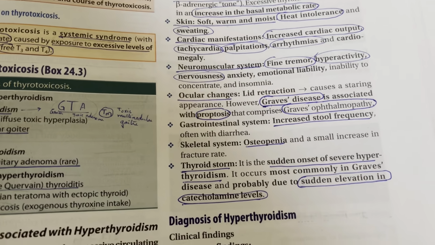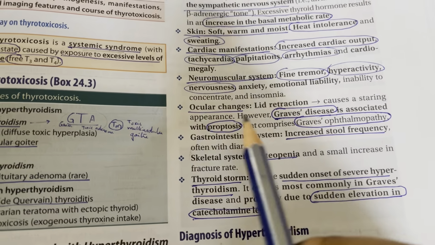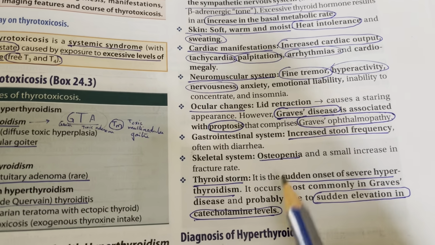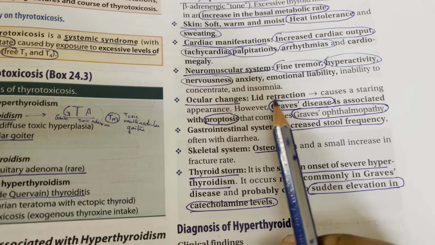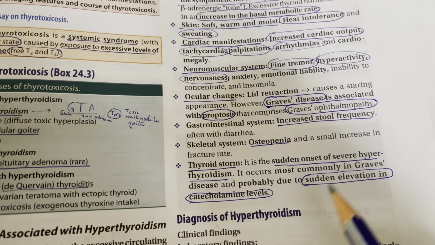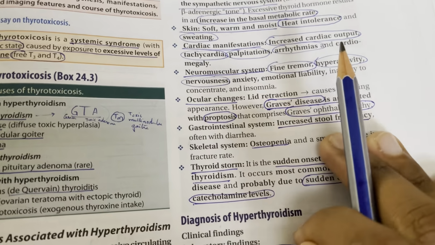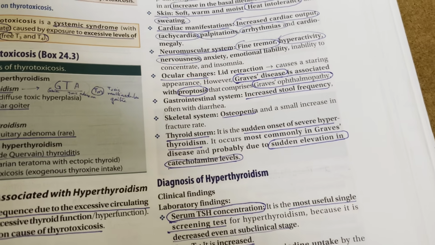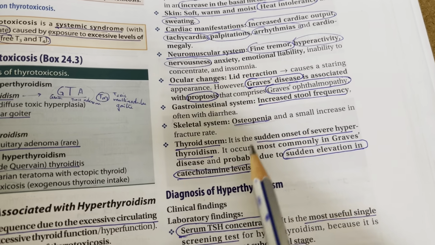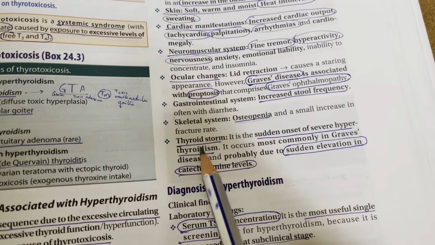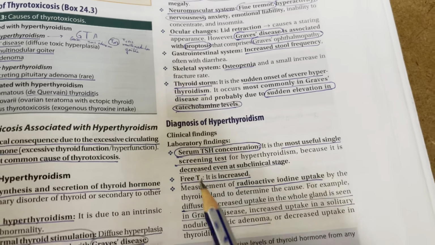Again, you can see Graves' ophthalmopathy, which is because Graves' disease is associated with proptosis, there is lid retraction, and also lid lag. In the gastrointestinal system, there is increased stool frequency, often with diarrhea, hyperactivity of the GIT. And again, skeletal system, there is osteopenia, and a small increase in fracture rate. Thyroid storm is a sudden onset of severe hyperthyroidism, most commonly occurs in Graves' disease and is probably due to sudden elevation in catecholamine levels.